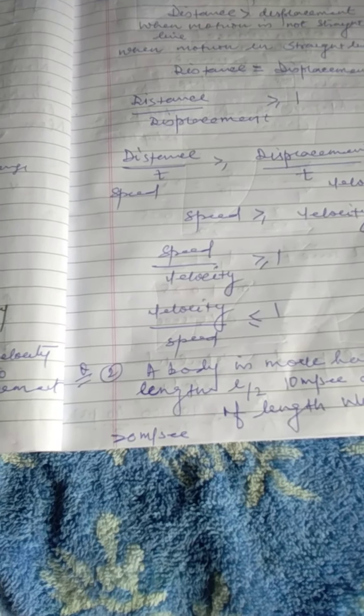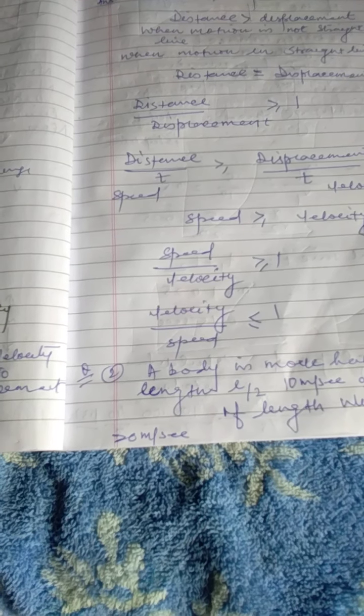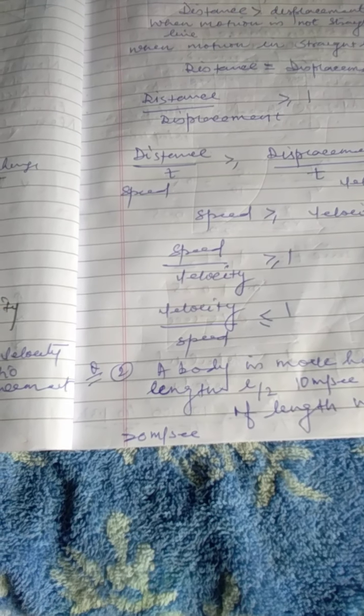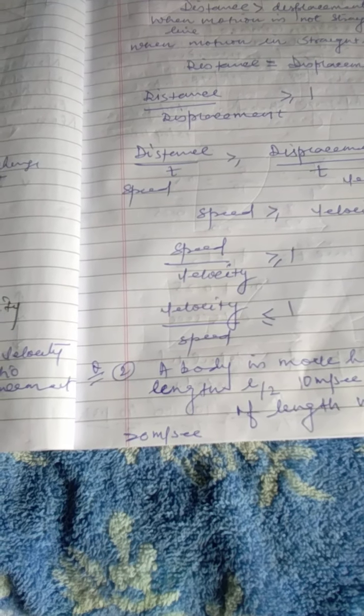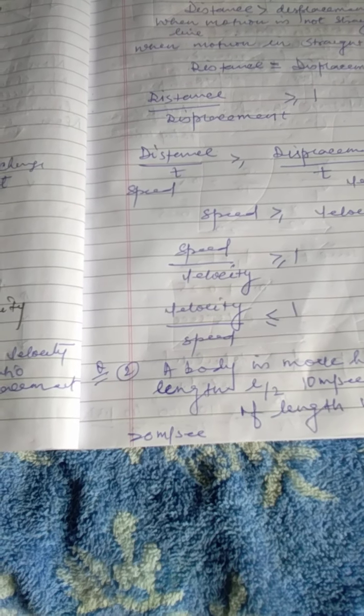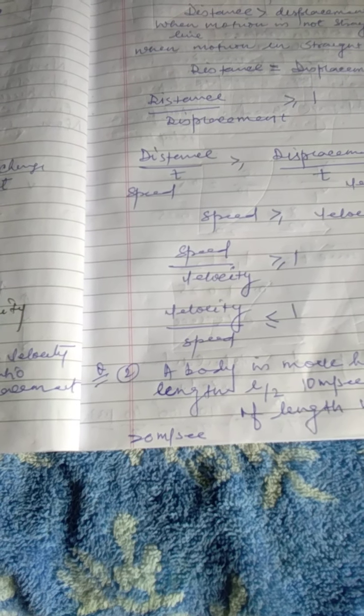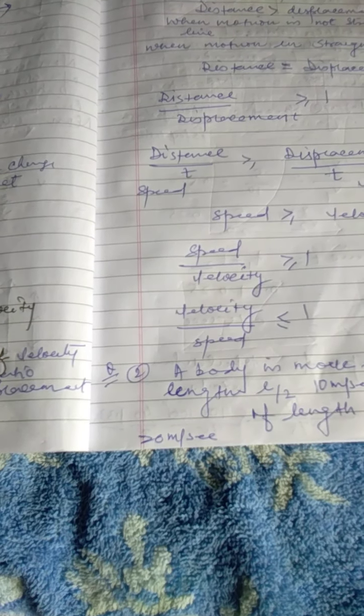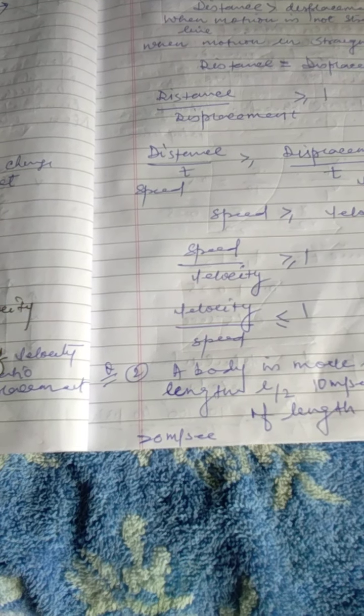This may be asked in the NEET examination: the ratio of speed and velocity, the ratio of velocity and speed, and the ratio of distance and displacement.